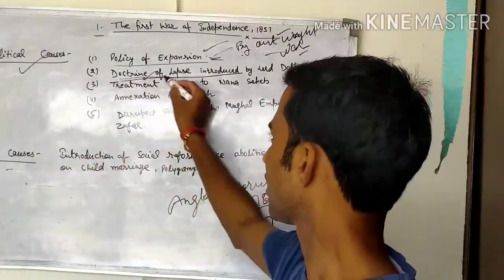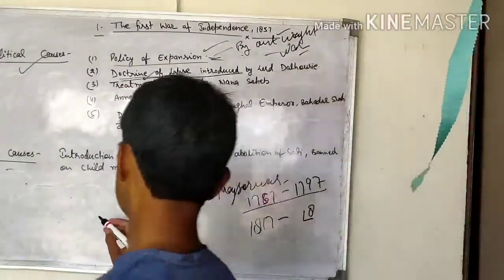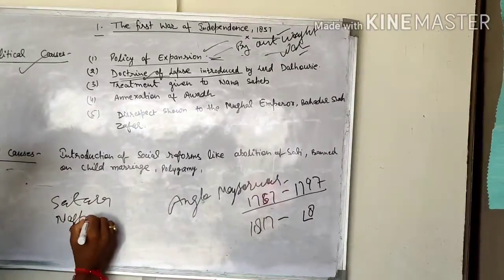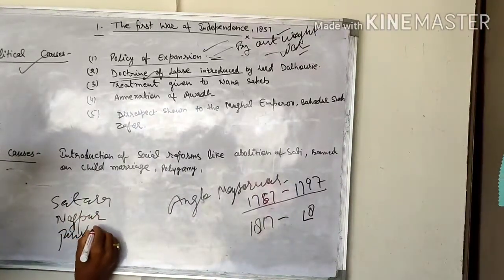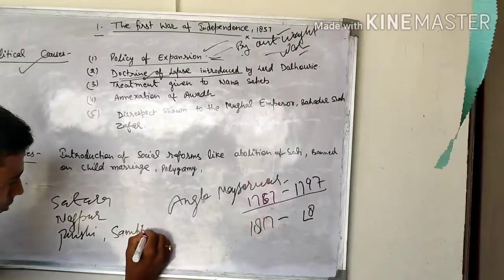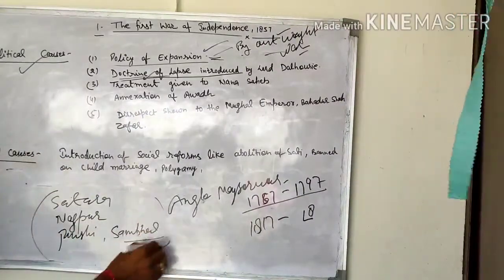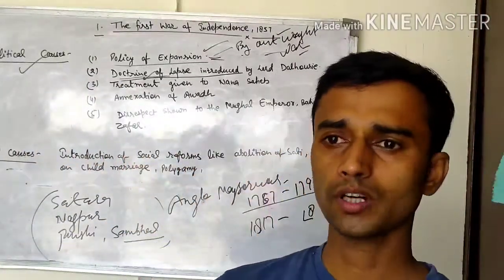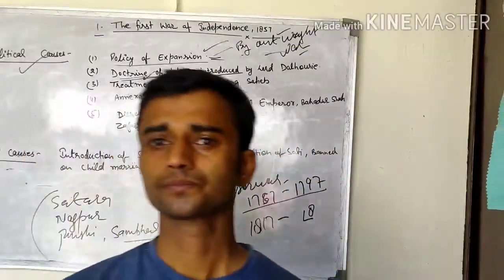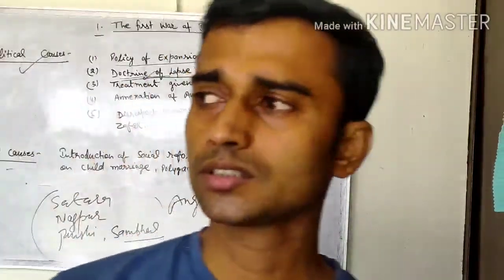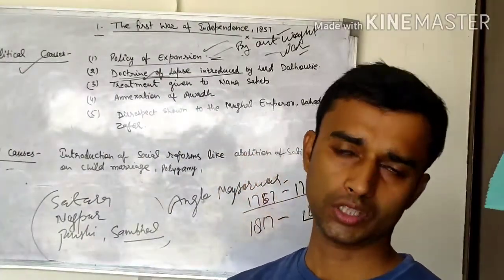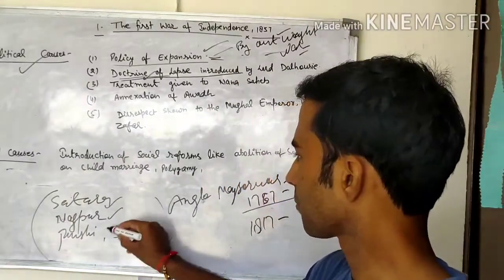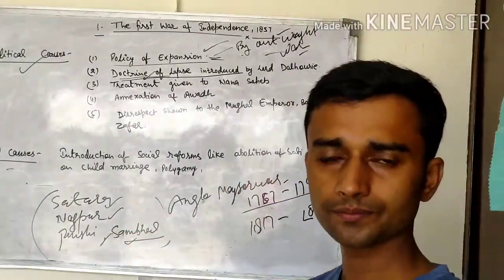Through this policy, the doctrine of lapse, Satara, Nagpur, Jhansi, Sambhal, etc. These all were controlled by the policy of the doctrine of lapse. The doctrine of lapse was a policy through which the Britishers annexed so many states. Through this policy, Lord Dalhousie annexed Satara, Nagpur, Jhansi, and Sambhal.